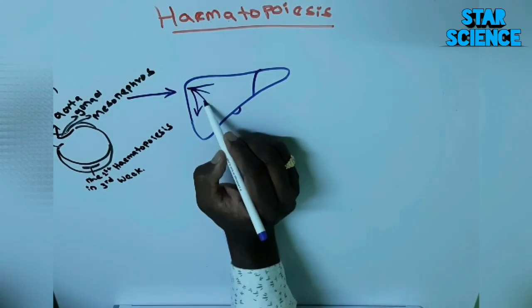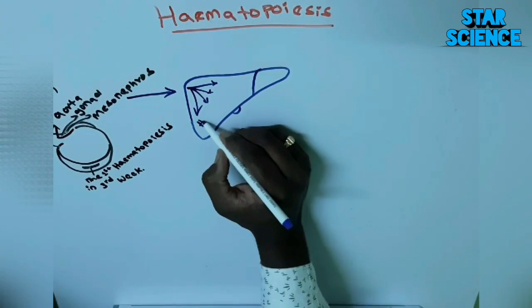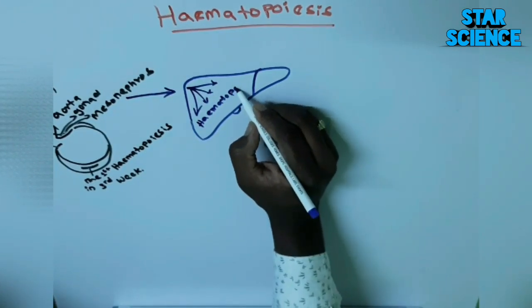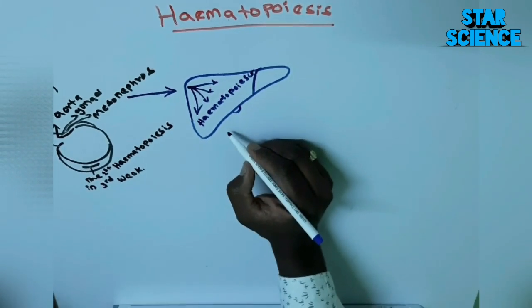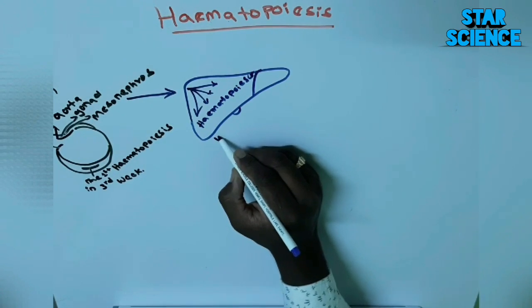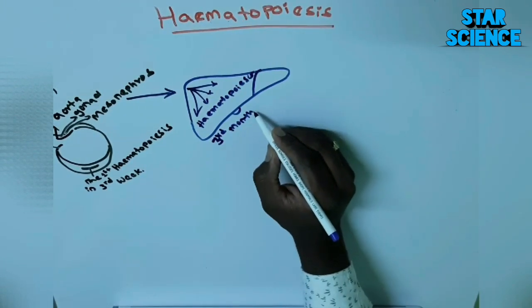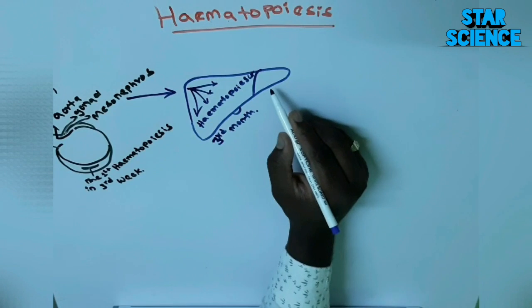Now after the third month, in fetal life, it shifts to the liver. The liver has most of the haematopoiesis which occurs in the third month. So the liver is very much responsible for the production of different types of blood cells. And after the third month, along with the liver, you have another organ, the spleen.